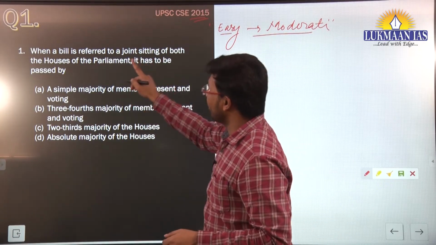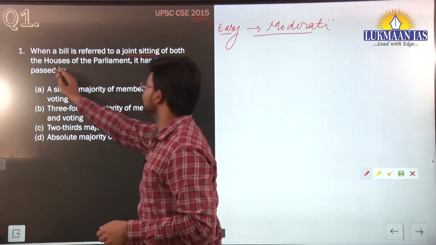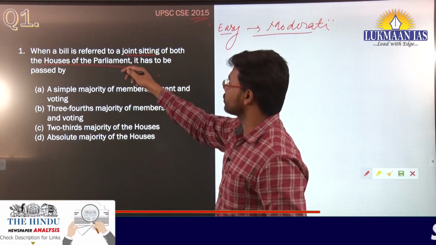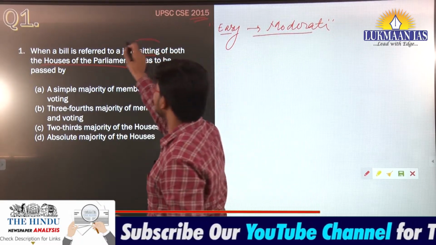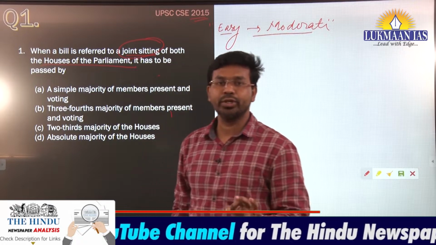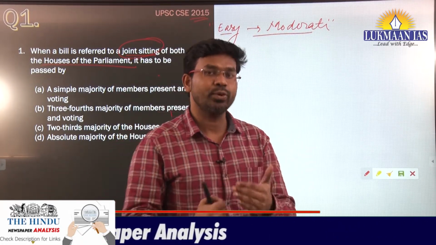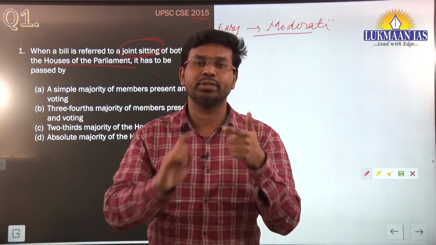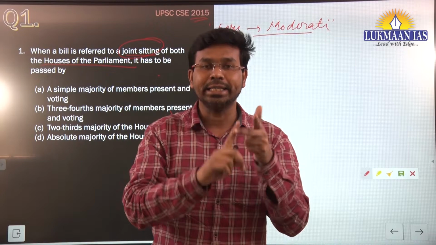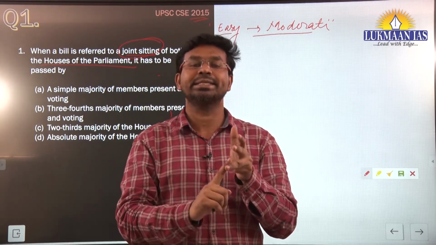It says, when a bill is referred to a joint sitting of both the houses of the parliament, it has to be passed by. Okay. So here we need to understand that this question is talking about joint sitting of the parliament. As you know, the parliament constitutes the president of India, then the lower house and the upper house. Lower house means the Lok Sabha, upper house means the Rajya Sabha.